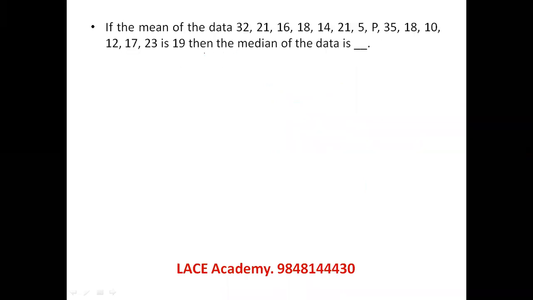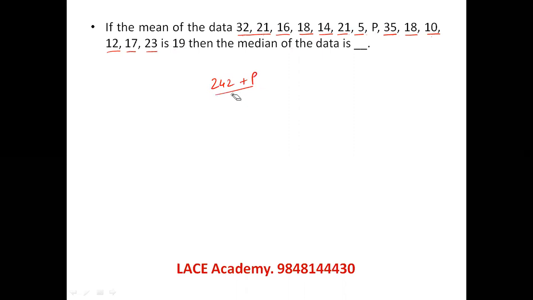Mean of the given data is 19, then the median is. First of all, let's see how many values are there. 1, 2, 3, 4, 5, 6, 7, 8, 9, 10, 11, 14 values are there. Let's add them because mean has to be found. 53, 69, 87, 101, 122, 127, 162, 180, 190, 202, 219, 242. So 242 plus P is the total divided by 14 values is 19.